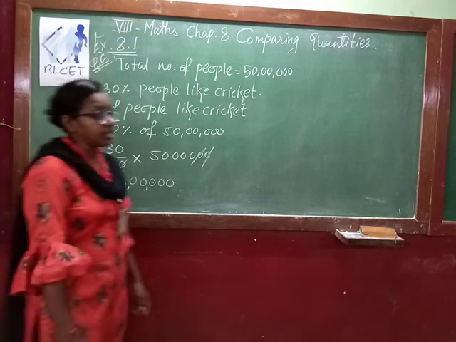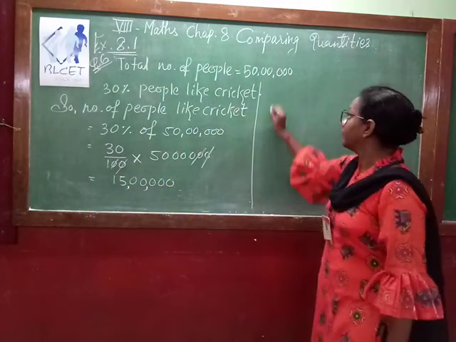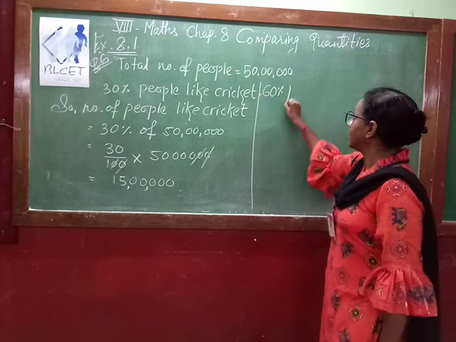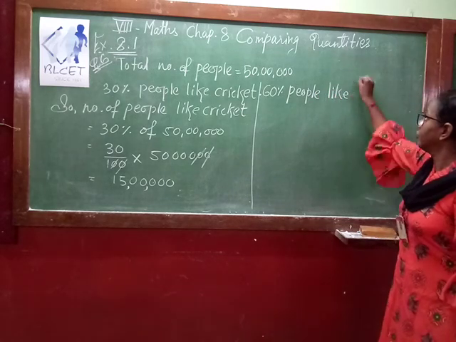Now next what is given? 60% people like football.